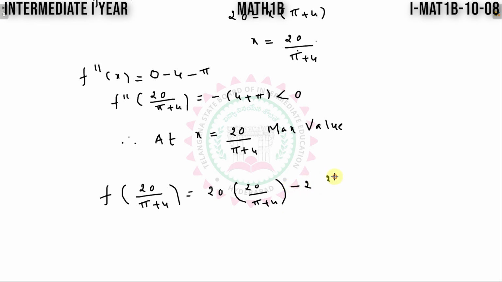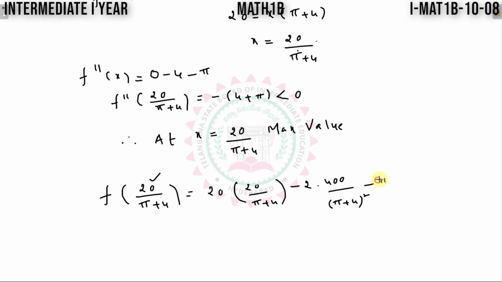X square means 20 by pi plus 4 whole square. Here I will get 20 x square, which is 400 divided by pi plus 4 whole square.